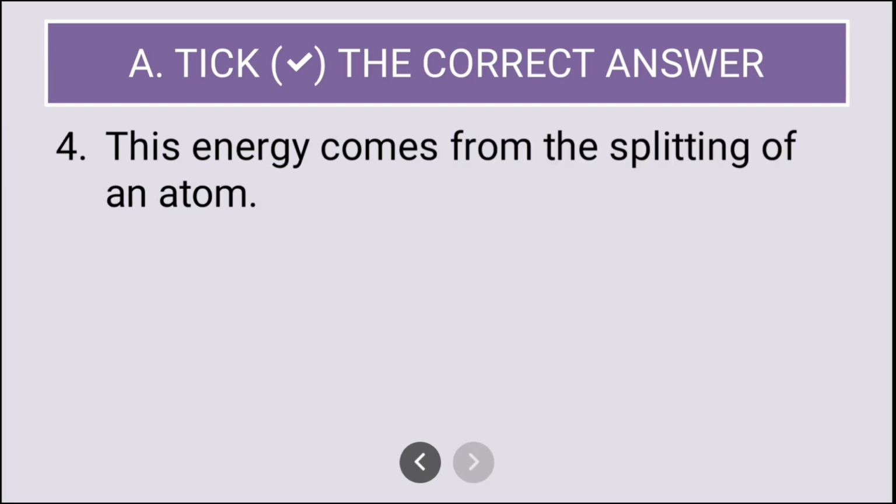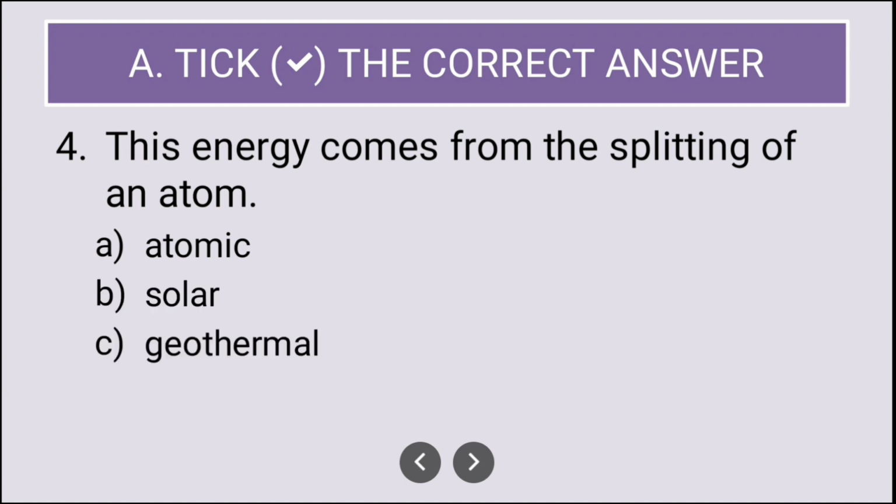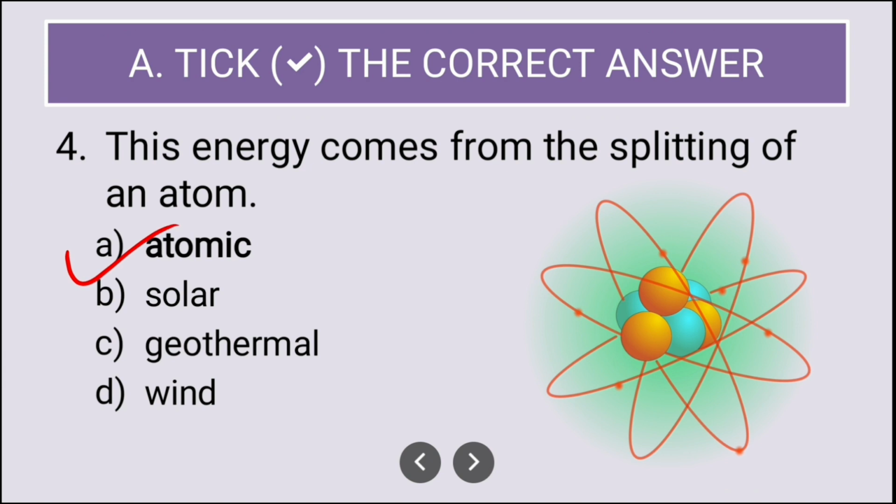The next question is question number 4. This energy comes from the splitting of an atom. The options are atomic, solar, geothermal, wind. So which energy comes from splitting of an atom? The obvious answer for this is atomic. So generally when atoms split, it liberates energy. It gives out energy which is called atomic energy. So atomic, option A is the correct answer.